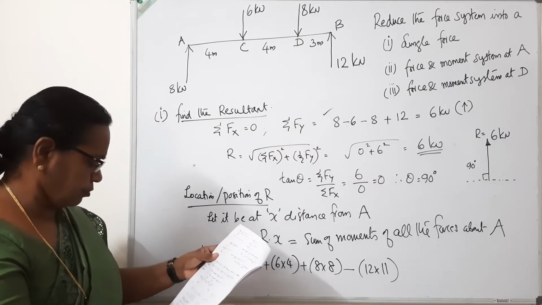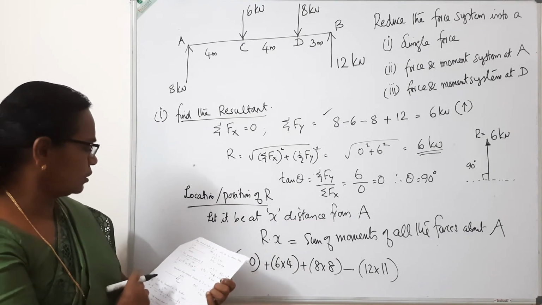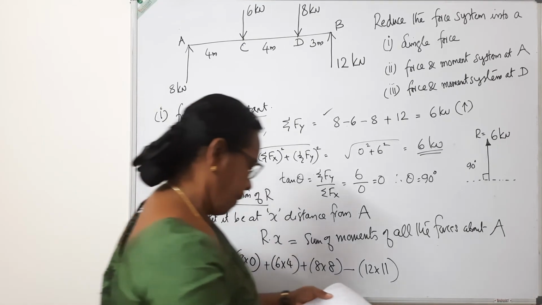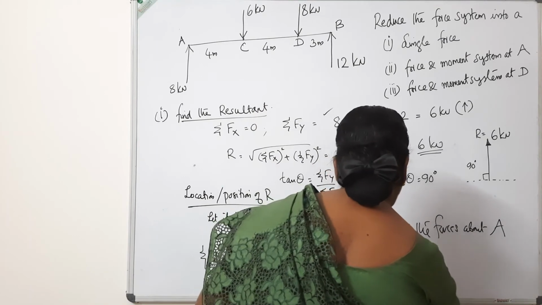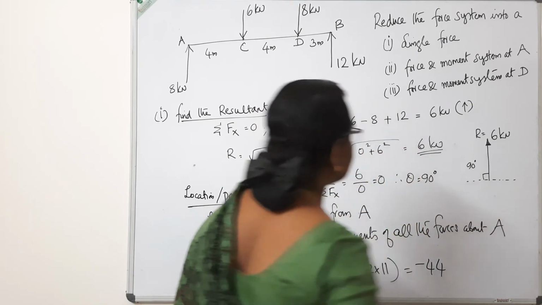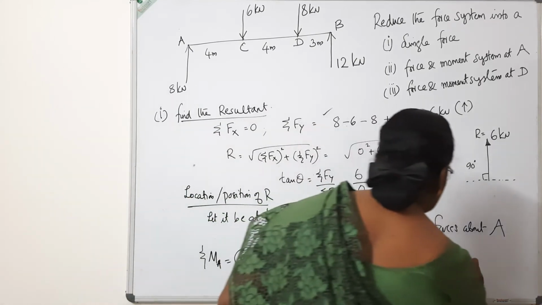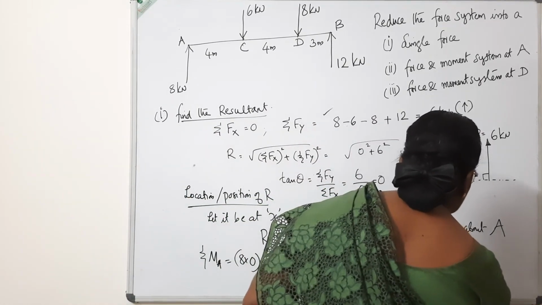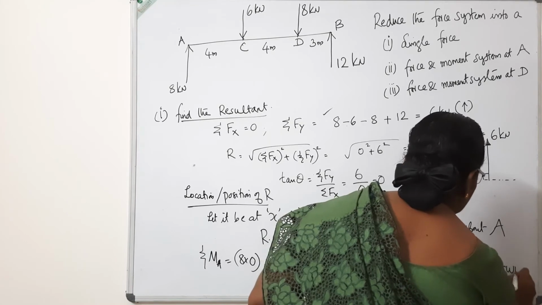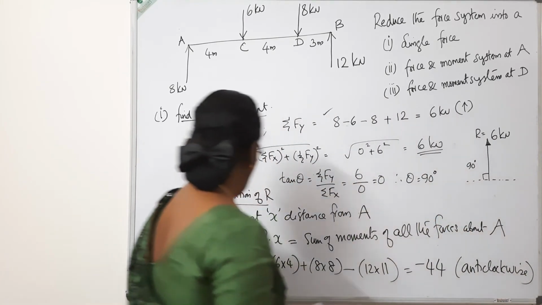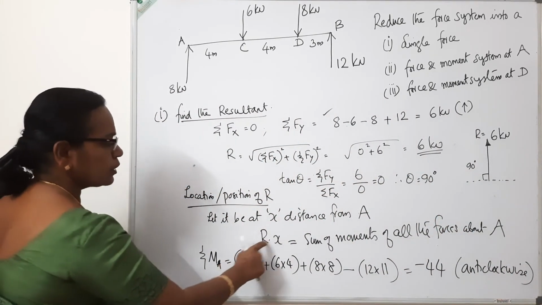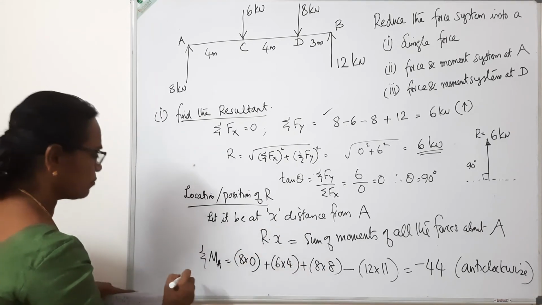So the moment of the forces about the point works out to minus 44. It is anti-clockwise. The force system is producing an anti-clockwise moment about A.